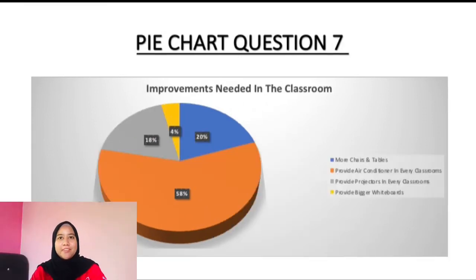Question 7. The diagram above shows a pie chart about improvements in the classroom. In the pie chart, we see that first, slightly over a half of the students want it to be functional in the classroom. Number 2, exactly a fifth of the students need more chairs and tables in the classroom. Number 3, nearly a fifth of the students need a projector in every classroom. And number 4, below a tenth of the students need bigger whiteboards in the classroom.